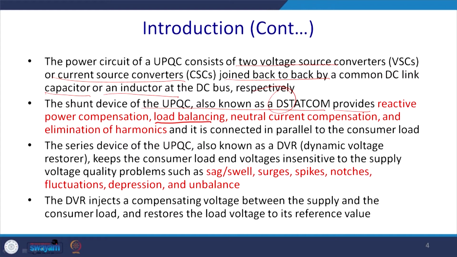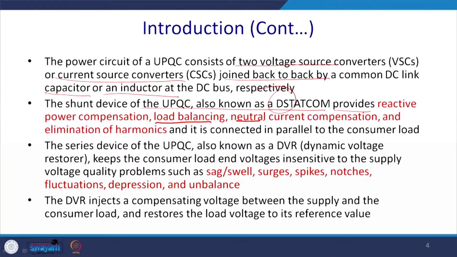If the load is unbalanced, it can balance the load, even for single phasing, and provide neutral current compensation. If it is a 3-phase 4-wire system, this case arises, so the neutral current can be compensated by this D-STATCOM. Elimination of harmonics is mostly the task of the shunt active power filter, and it connects in parallel to the consumer load.